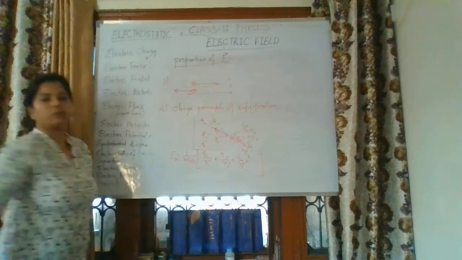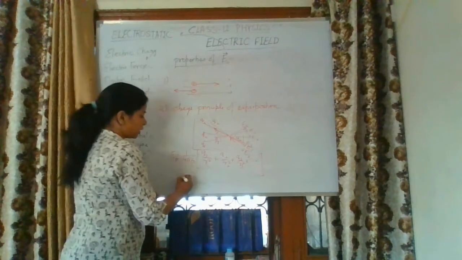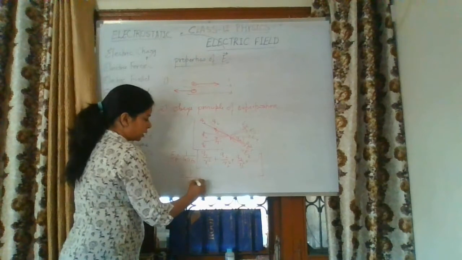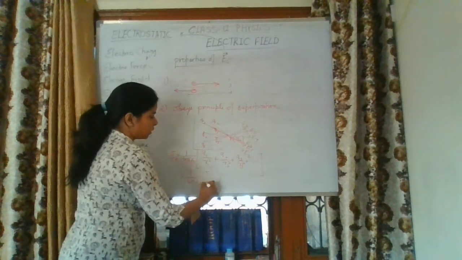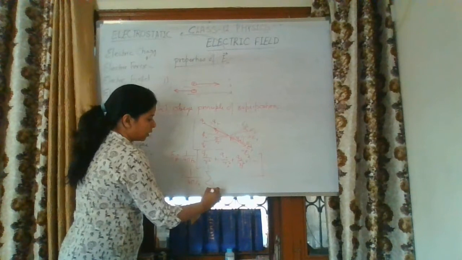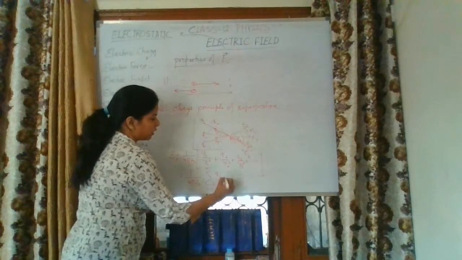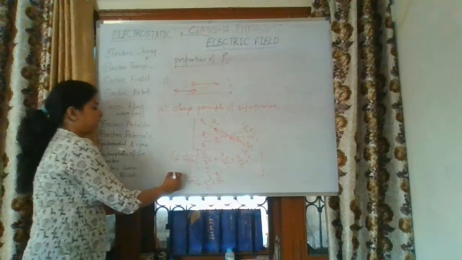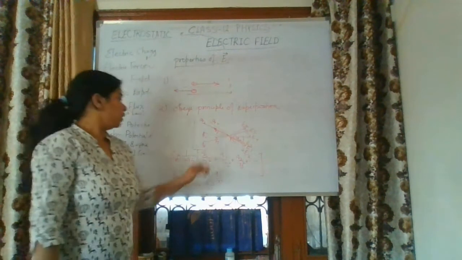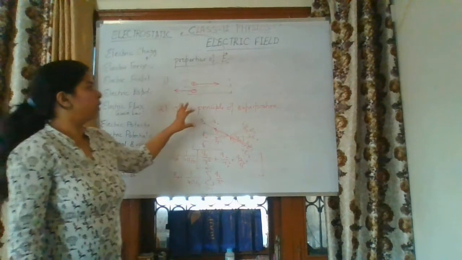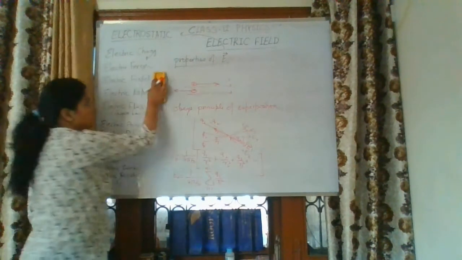We have taken 5, so we can write all 5 values here. In generalized form, E at P is equal to 1 over 4 pi epsilon naught, summation i running from 1 to n, Qi over Ri squared. This is the value of the electric field at point P due to the various charges present in space. So the electric field obeys the principle of superposition. This is also a very important point.